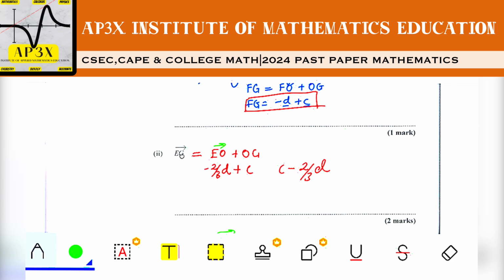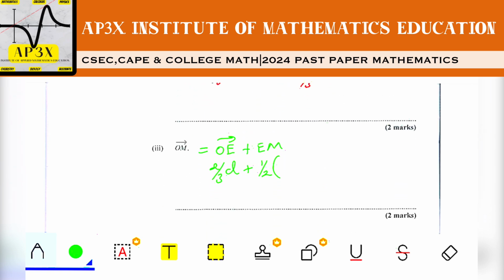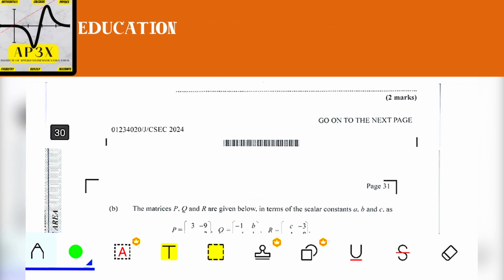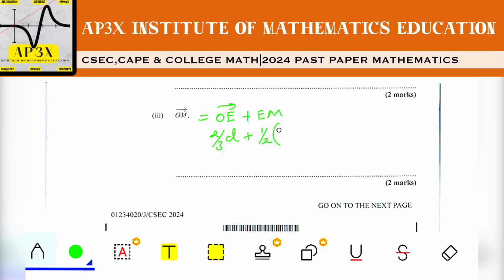And see, we have here EG, which was just calculated. EG is going to be negative 2/3 D plus C. But since, pardon me, is this EG? Yes, this is in fact EG. EG we had worked out to be negative 2/3 D plus C. So since EG is negative 2/3 D plus C, then it's going to be half